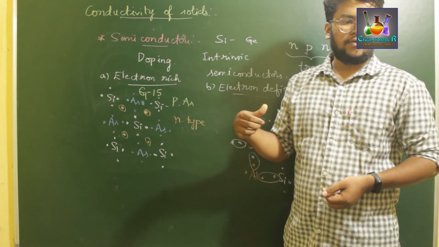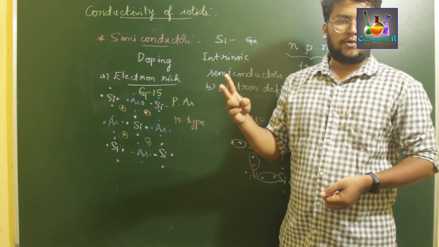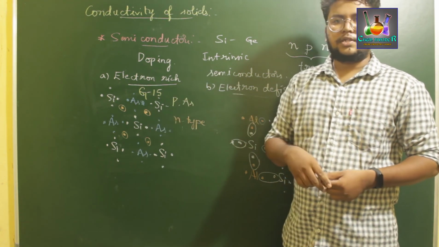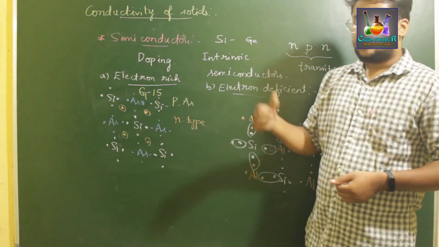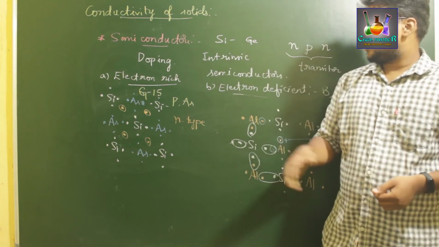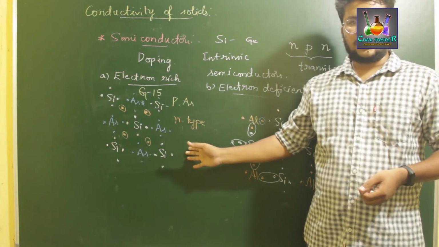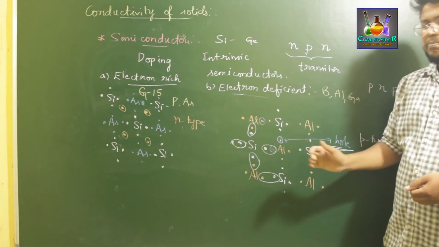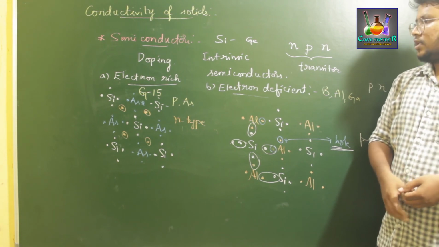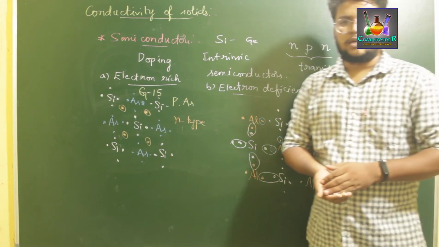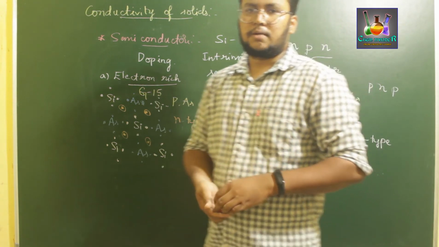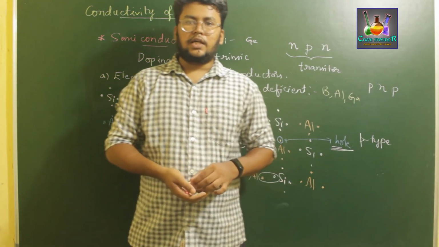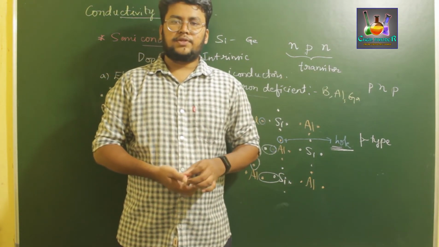On the basis of adding impurities, we have 2 types: electron rich impurity and electron deficient impurity. Once you add electron rich impurity, we get n-type semiconductor. If you add electron deficient impurity, we get p-type semiconductor. These are the 2 types of semiconductors, and we have discussed examples and uses of n-type and p-type semiconductors. So this is all for today.